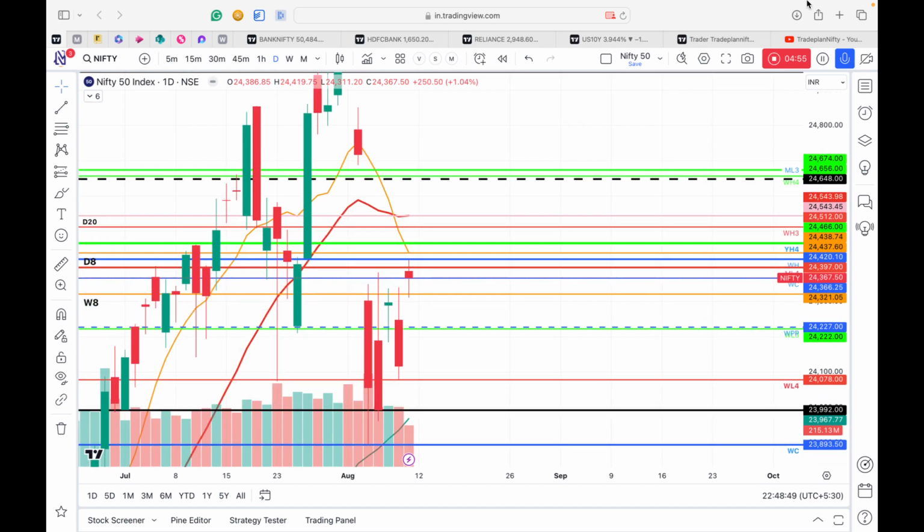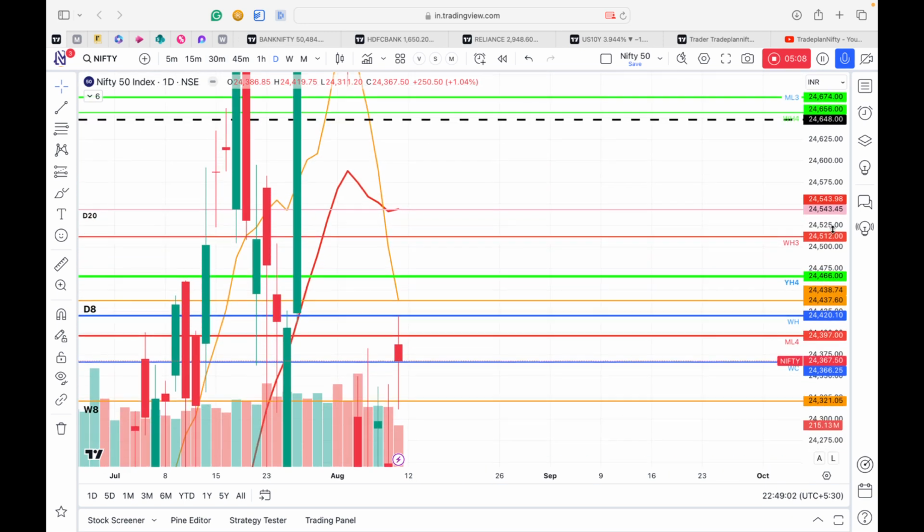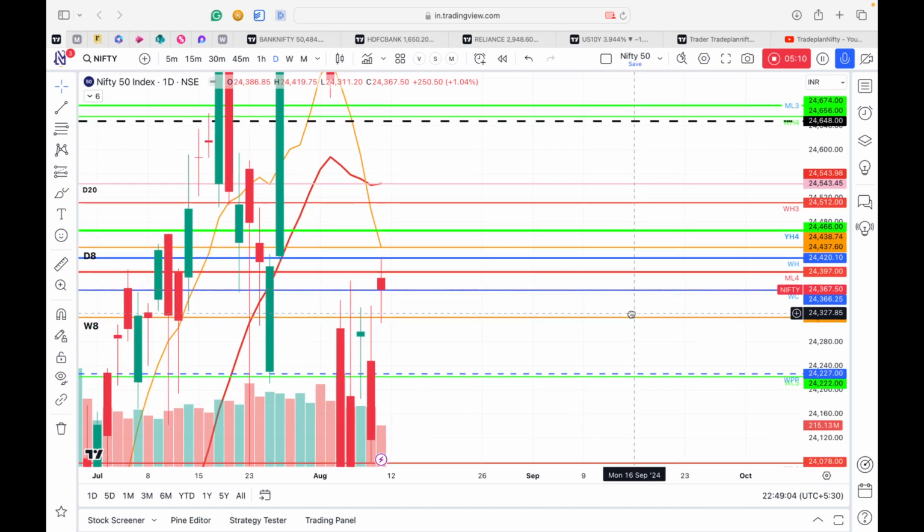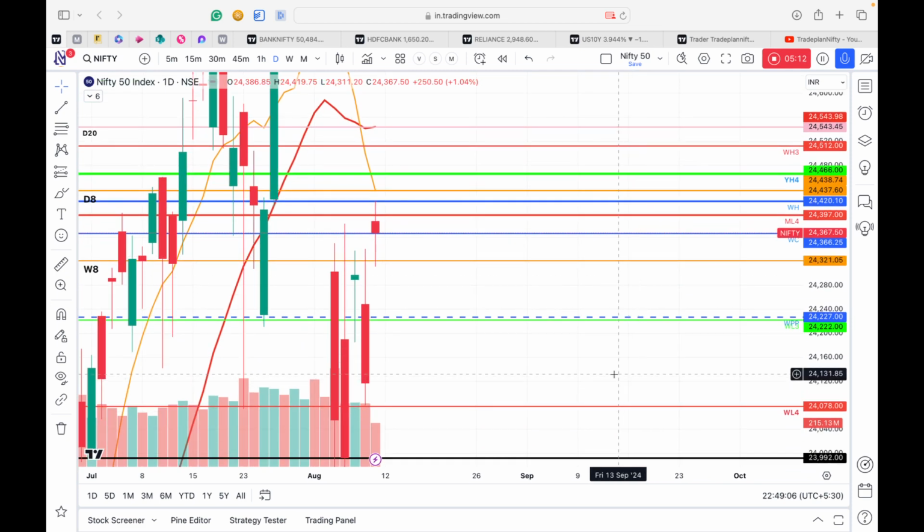So on weekly basis, market is definitely positive. On daily chart, you see that market has closed below 20, below 8, above 50, so it is still bearish. Critical levels for the market for the coming week are a very good support at 24,222.